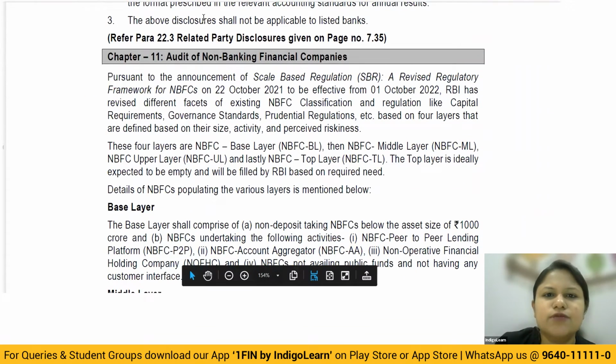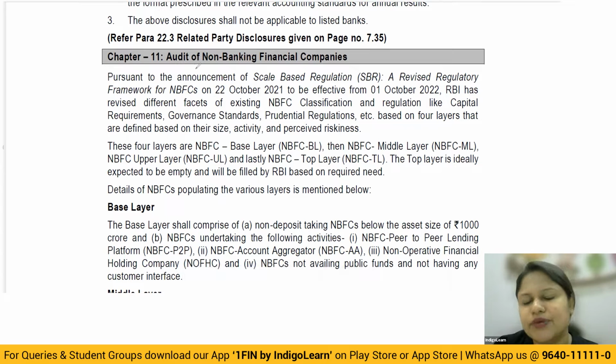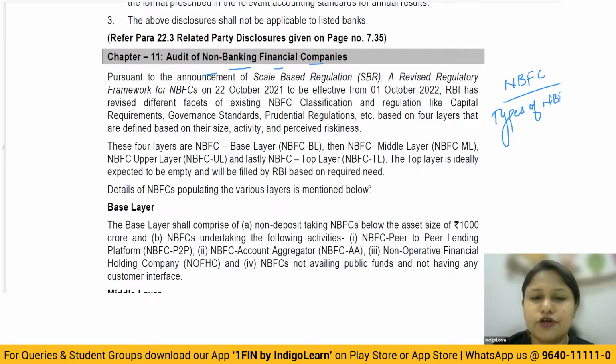Okay. Now comes the most important discussion, or one of the important discussions that we are going to have, regarding audit of NBFC. Okay. Now, when you talk about NBFCs, you have to recollect what you have already studied. We talk about types of NBFCs. In types of NBFCs, we talk about investment and credit company, infrastructure debt companies, then housing finance companies, the CICs, non-operative financial holding companies. Correct? All of these are the types of NBFCs. Obviously, types will not go under any change. Types are going to remain as it is. Those different types of NBFCs will still continue.